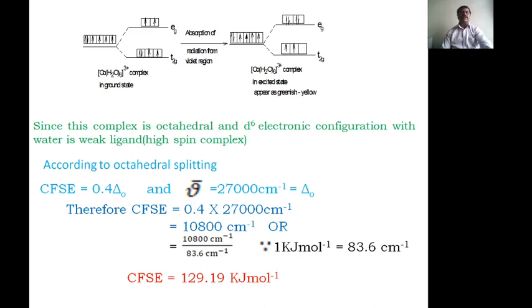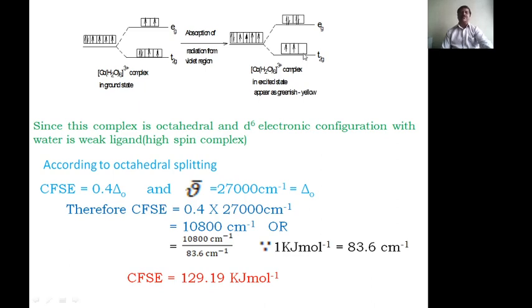It absorbs 10,000 per centimeter in the infrared region, and it cannot appear as a color.